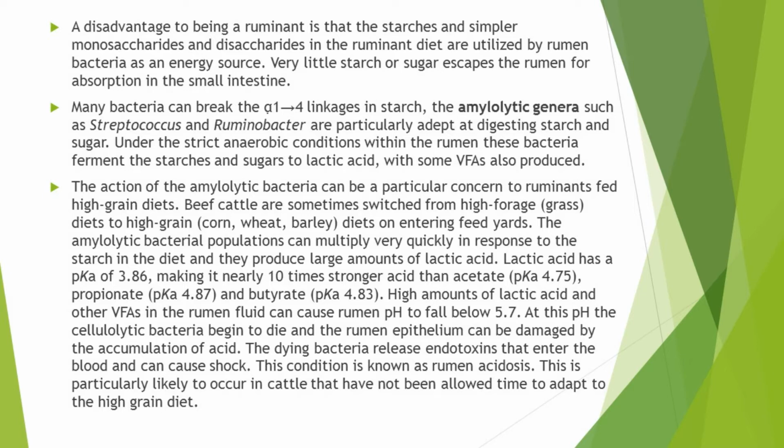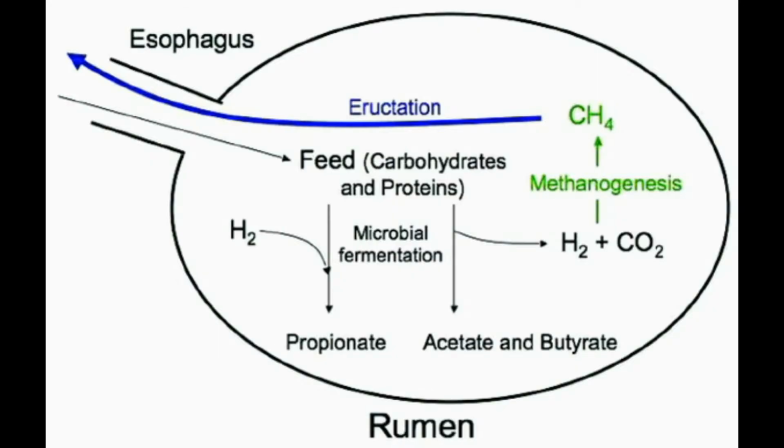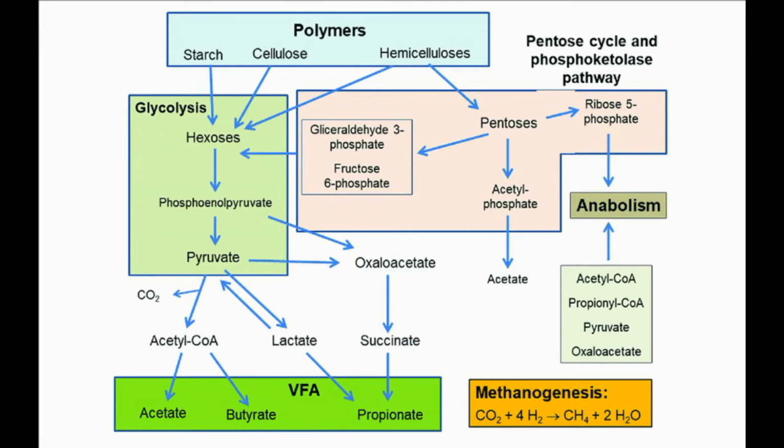The bacteria of amylolytic genera like Streptococcus and Ruminobacter digest this starch and sugar present in the ruminant diet, and cause the breakage of alpha 1,4 linkages in the starch, and then utilize the breakdown products of this reaction for their own source of energy.